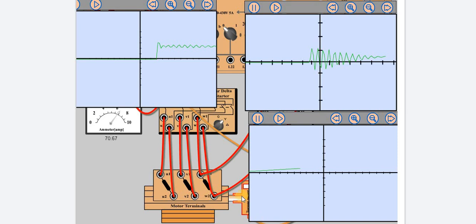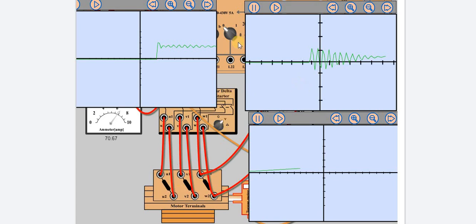There is no load, so torque will not be there that much. But if load is connected, then obviously torque will be there. Here we are considering that no load operation is going on.